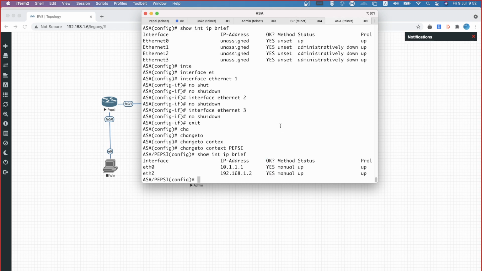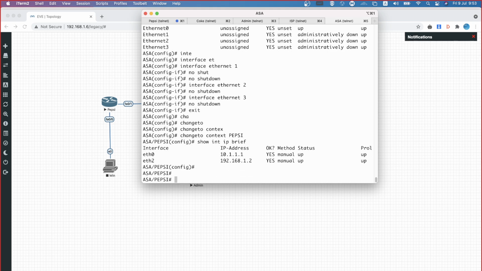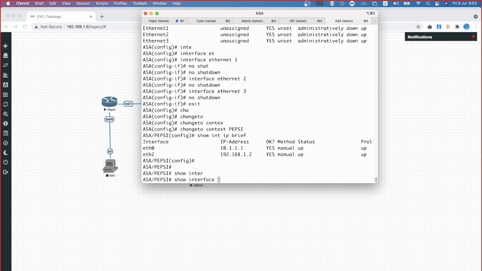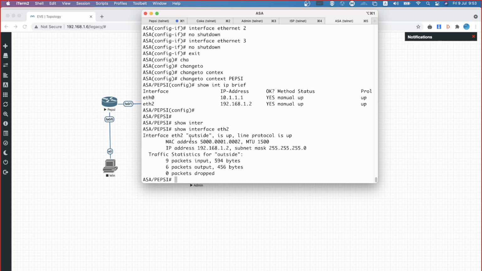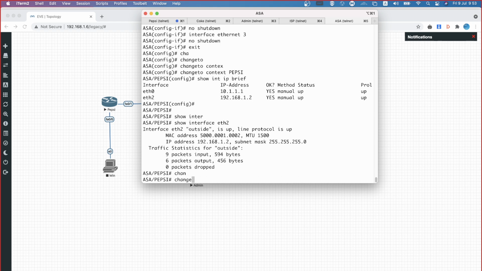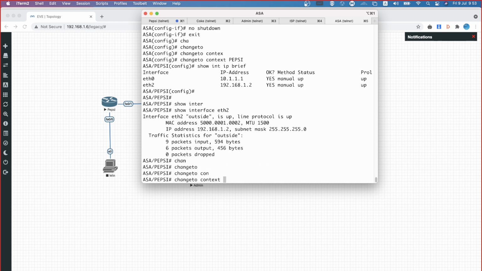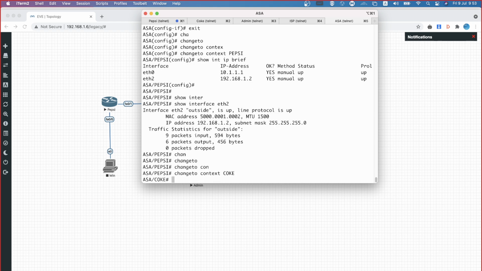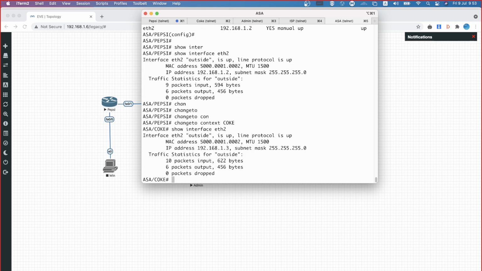Now let's come here. See, starting from a specific version, the MAC address automatic generation is happening. Now here in Pepsi, show interface Ethernet 2. What is the MAC address here? 5000.0001.0002. Now change to context called Coke, then give the same command, check what the status of that is. They are also having the same MAC address. Can you see that? This leads to some other problem. Am I right?